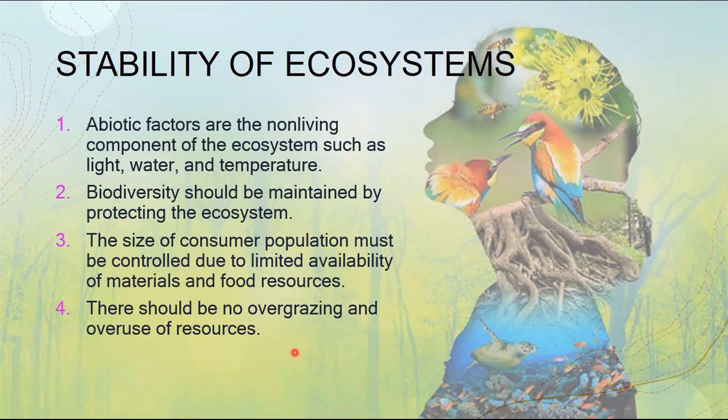So there should be balance. If, for example, you have a lot of cows or grass-eating animals, you put them in different locations so that the ecosystem of that grassland will not be quickly affected. Also, there should be no overuse of resources. So learn to be prudent and wise in utilizing your resources.